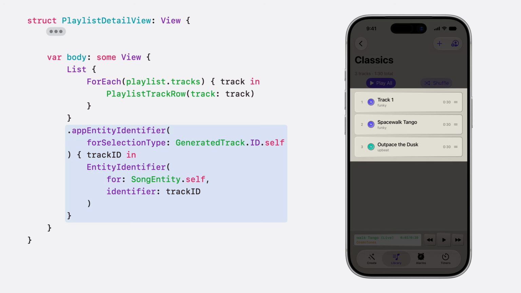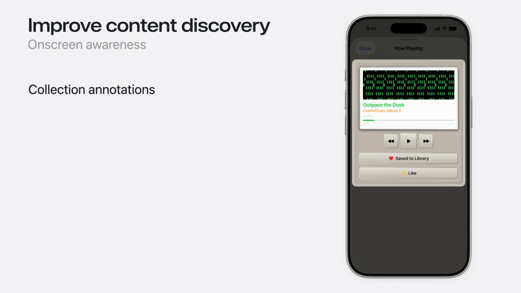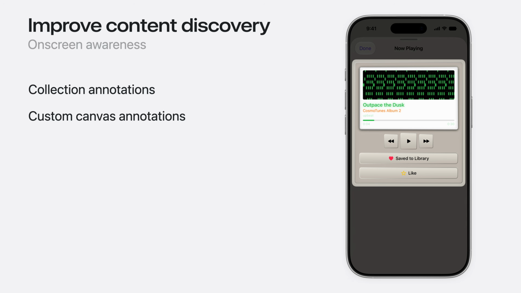In SwiftUI, use the AppEntity identifier for selection type modifier on a list, returning the entity identifier for each item's selection ID. The second API is the custom canvas view annotation. I built this custom canvas view that looks like a piano roll. It illustrates the notes in the current track and brings the unique retro look CosmoTunes is known for. I want people to be able to act on the associated song using Siri whenever this canvas is visible. To help the system understand this non-standard subview, I use the custom canvas view annotation. If you're using SwiftUI, check out how I adopted this in the piano roll view in the CosmoTunes sample code.